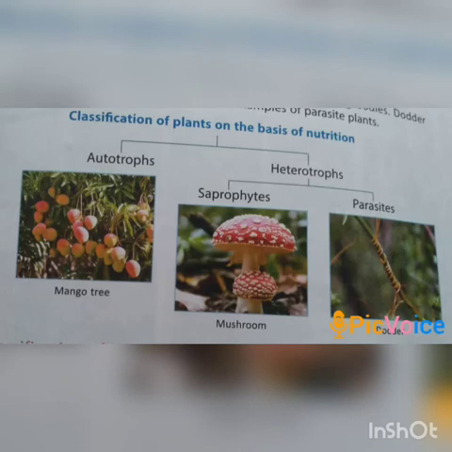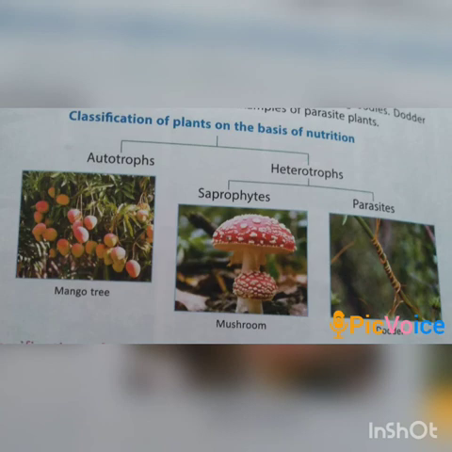Now, next is classification on the basis of nutrition. On the basis of their mode of nutrition, plants have been divided into two categories: autotrophs and heterotrophs. Autotrophs are the green plants which prepare their own food by the process of photosynthesis. All green plants are examples of this category. Next is heterotrophs. These plants cannot prepare their own food. They use the food synthesized by other green plants or animals.